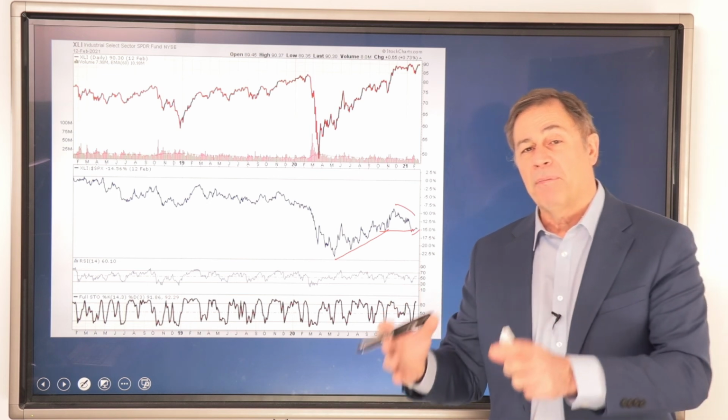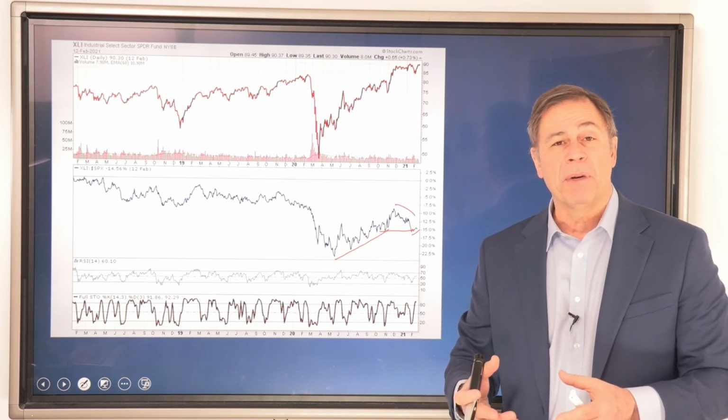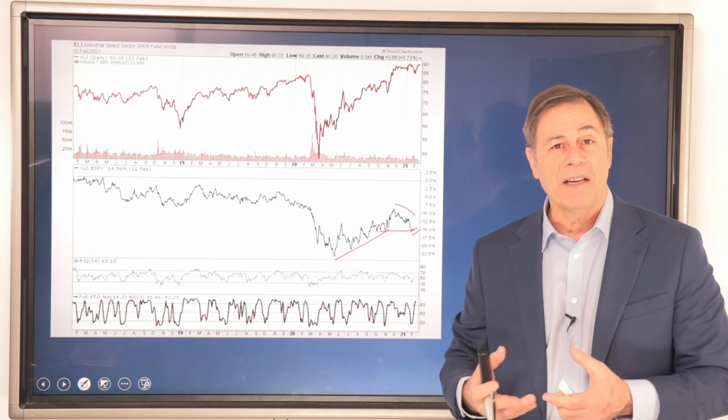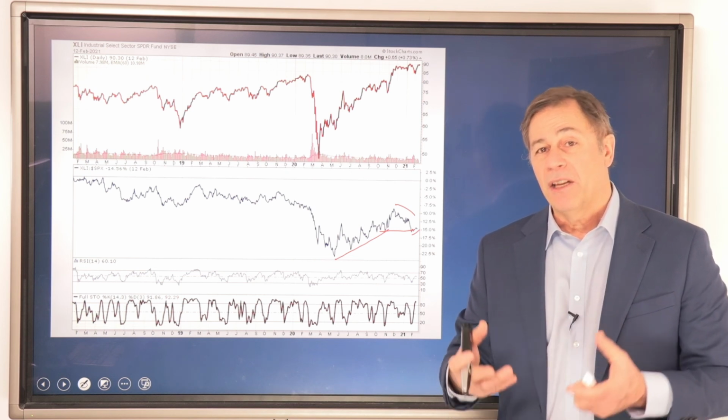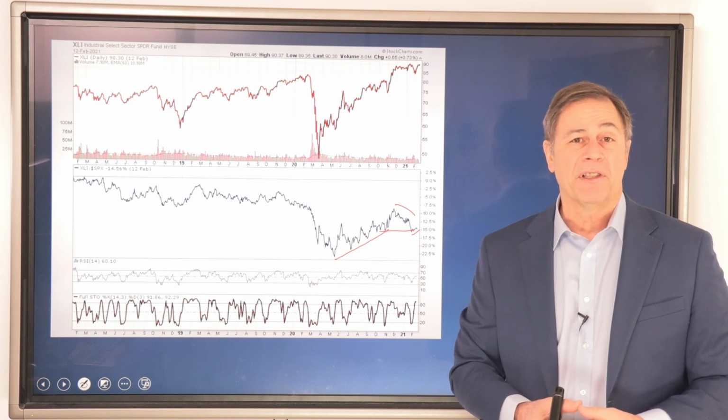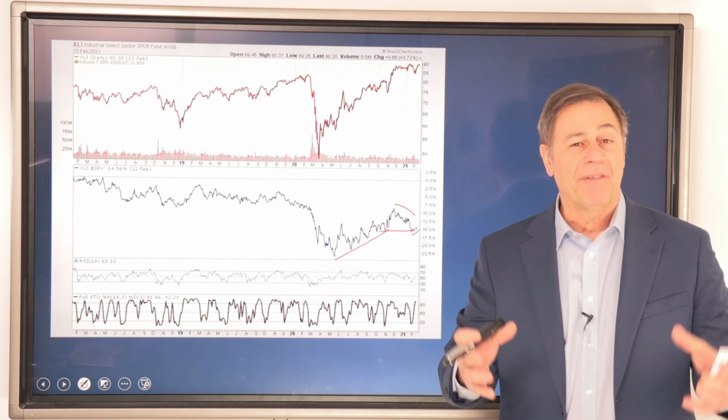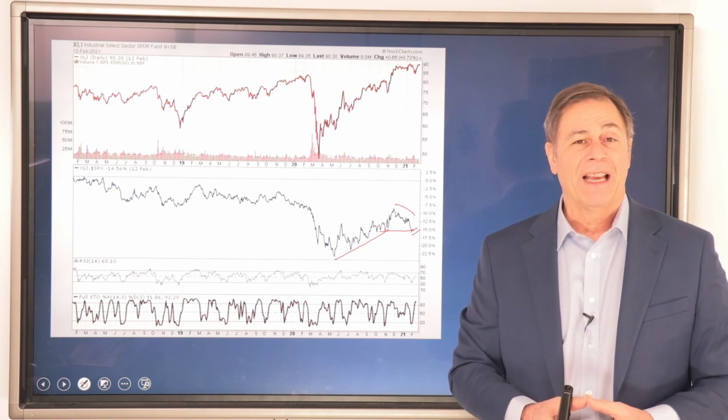We're starting to see an uptick, and if we do see a reopening of the economy, and if it does happen faster than investors are expecting, the industrial sector could be one of the beneficiaries as well. So the industrial sector is definitely one of the sectors to be taking a look at this time.